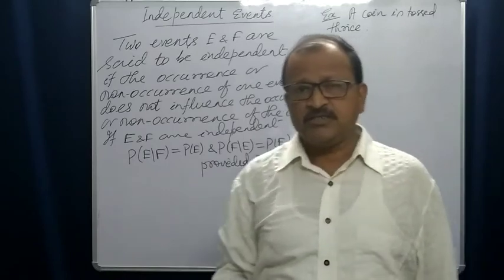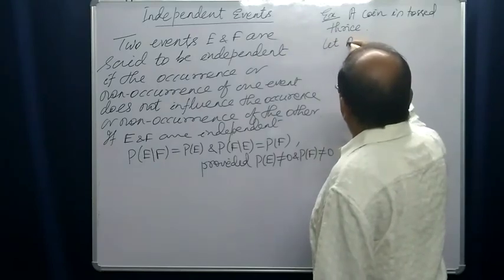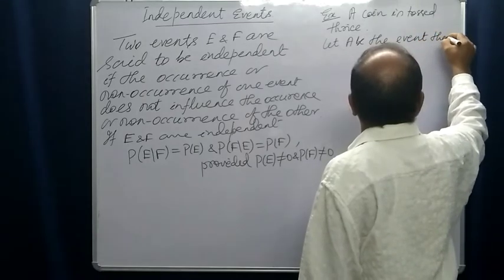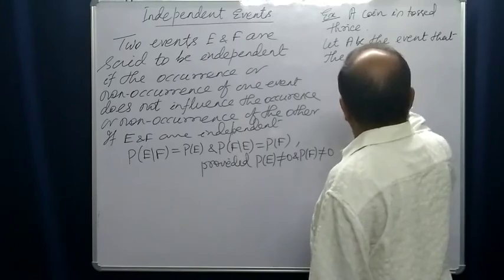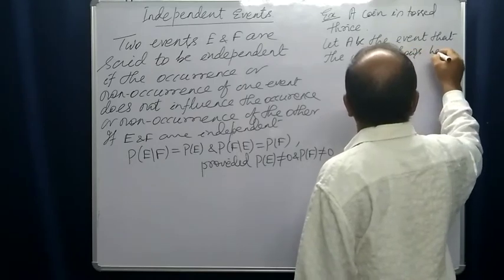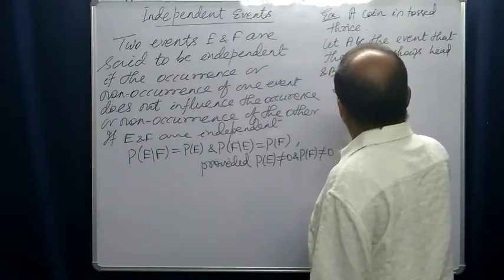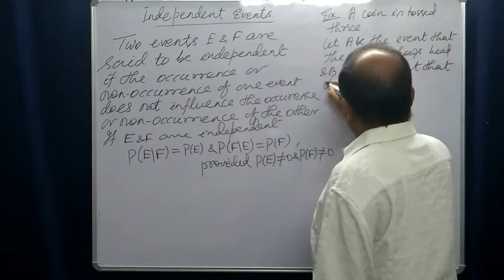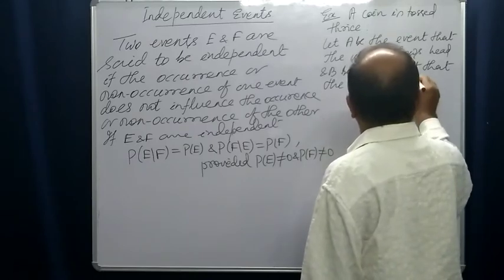Let A be the event that the first toss shows head, and B be the event that the second toss shows head.